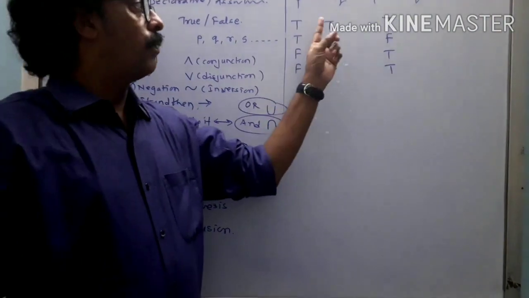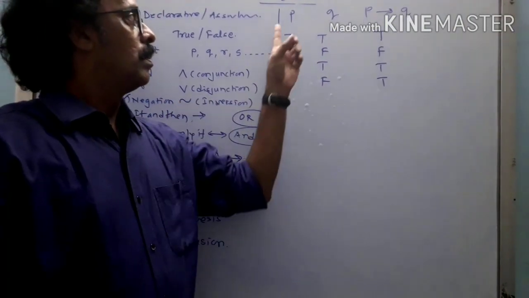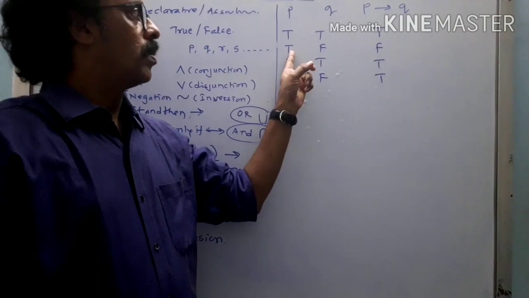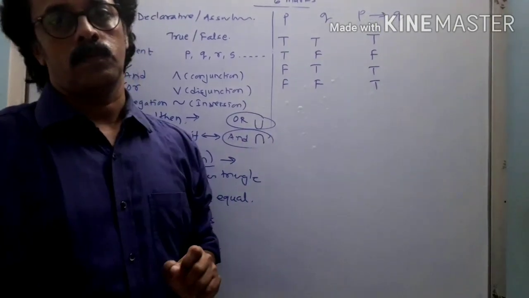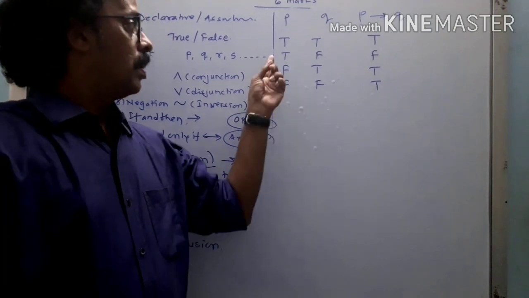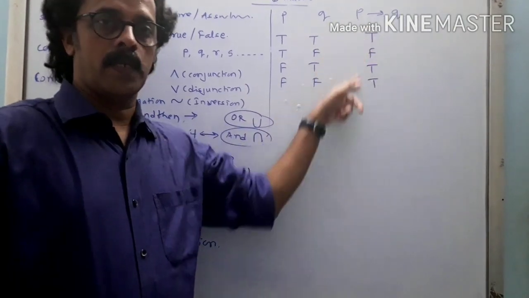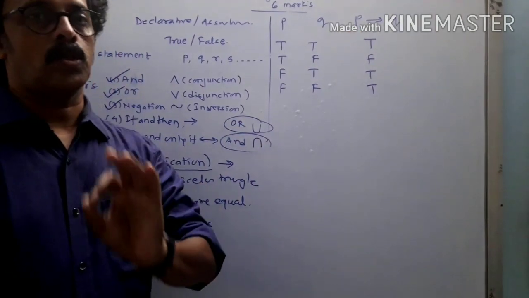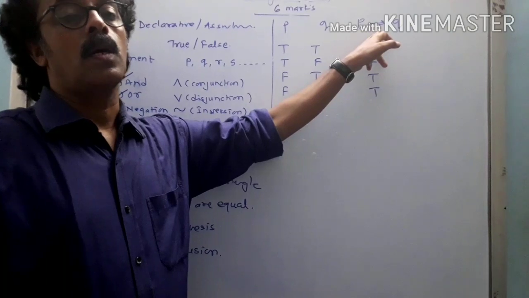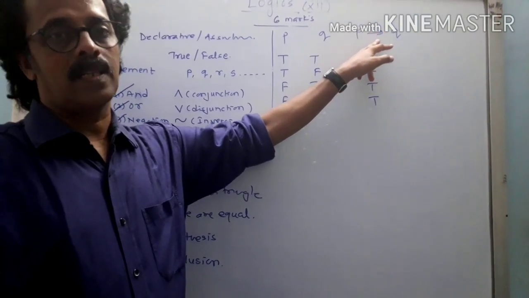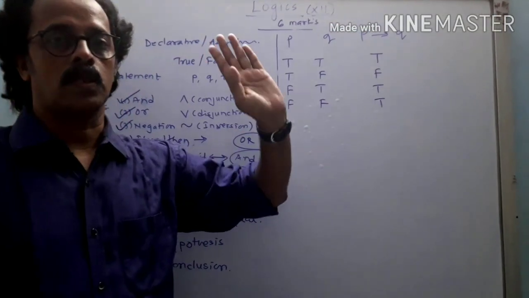Now, how do we remember this table? It's easy. How? If true implies false, it is false, or else it is true. What did I say again? If true, then false, it is false; otherwise it is always true. That is a shortcut to remember the implication, or single implies, the if-then statement connector in logic.